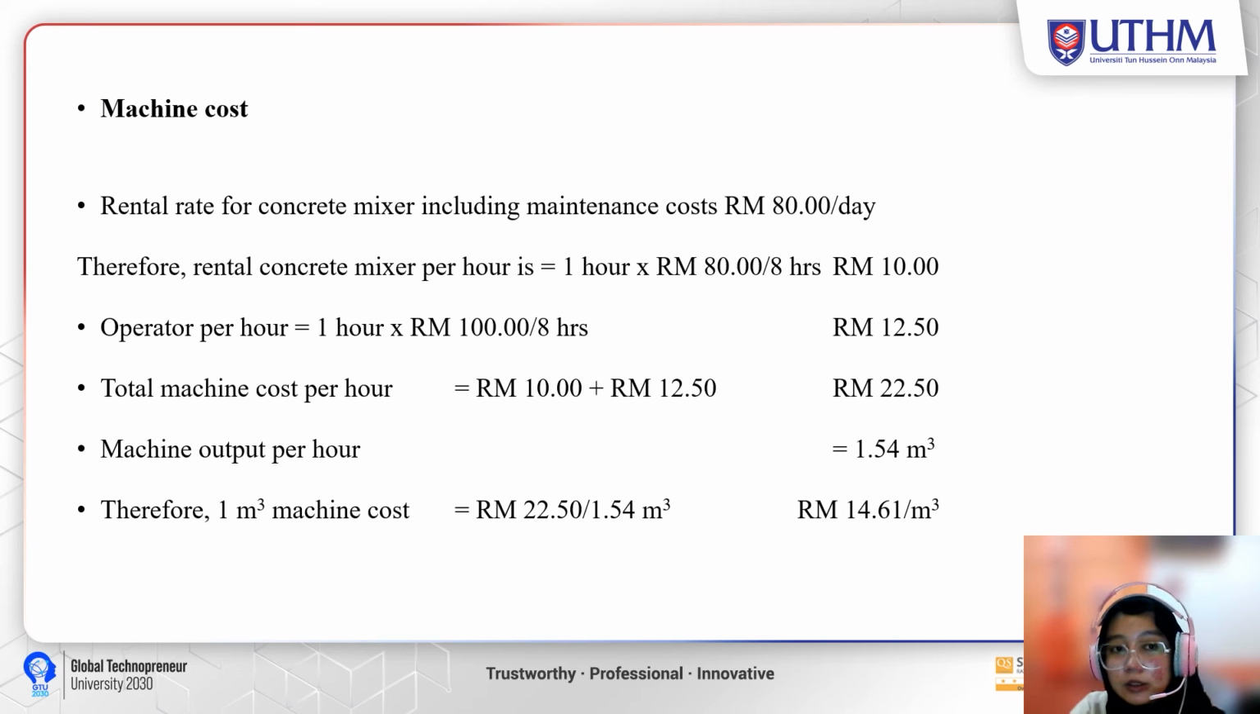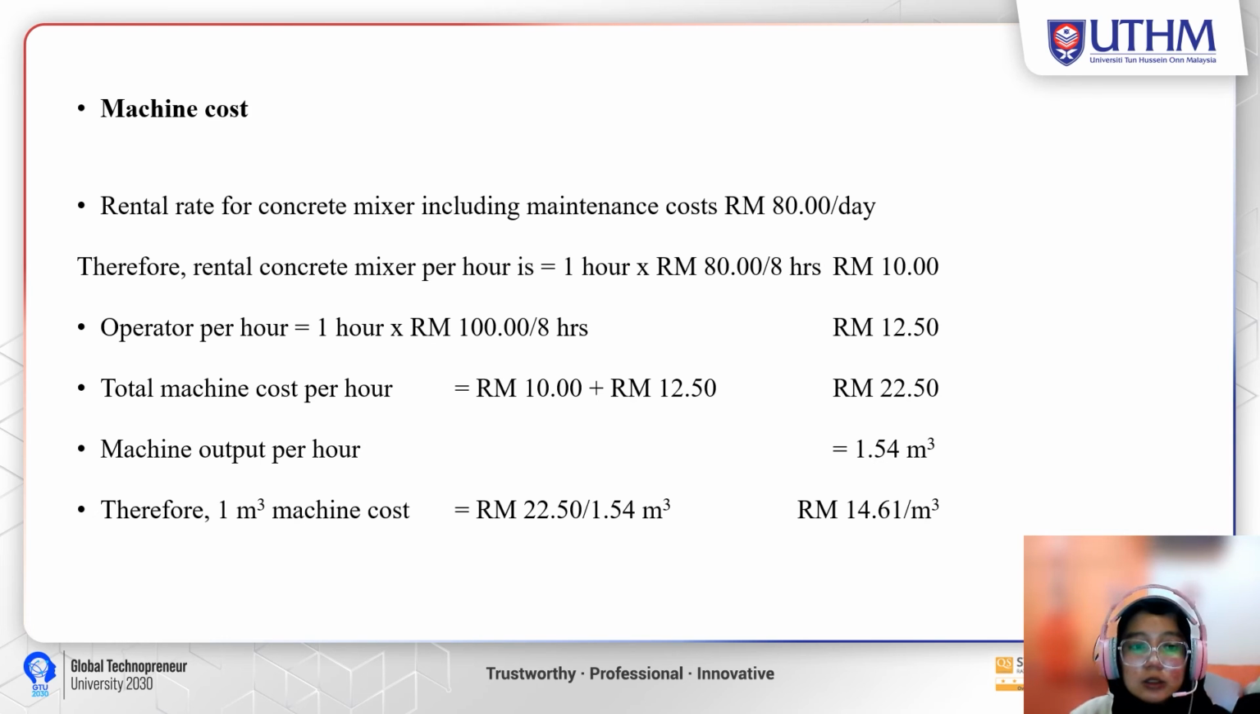The next part is the machine cost. The rental for the concrete mixer including maintenance cost is 80 ringgit per day. Therefore, the rental concrete mixer per hour is 10 ringgit. So the operator per hour will be 12 ringgit and 50 cent. To calculate the total machine cost per hour, it is the sum of the rental concrete mixer per hour plus the operator per hour, which is 22 ringgit and 50 cent.